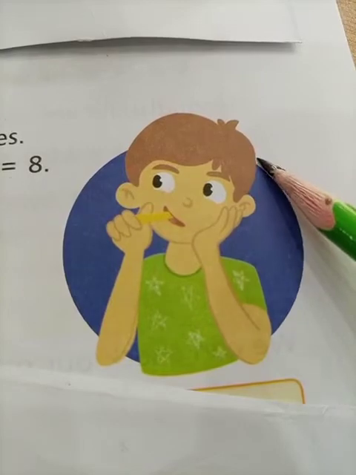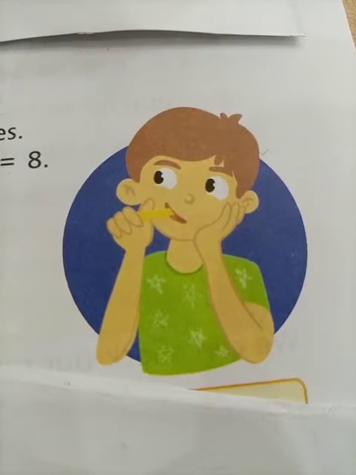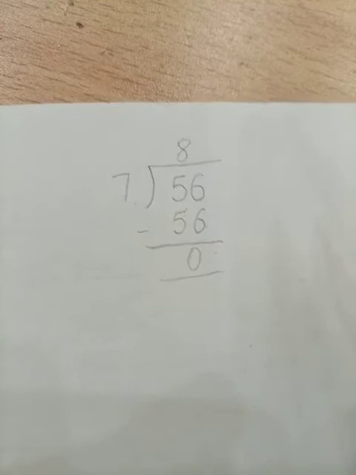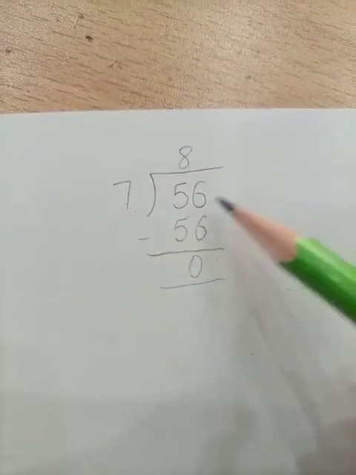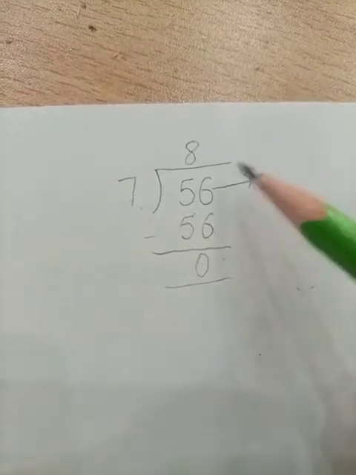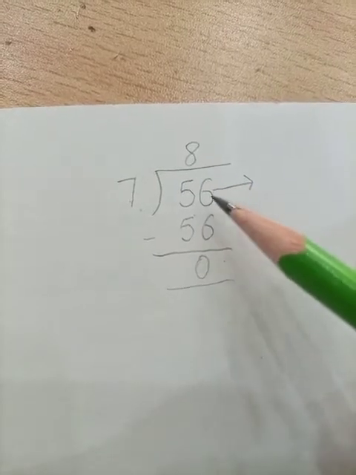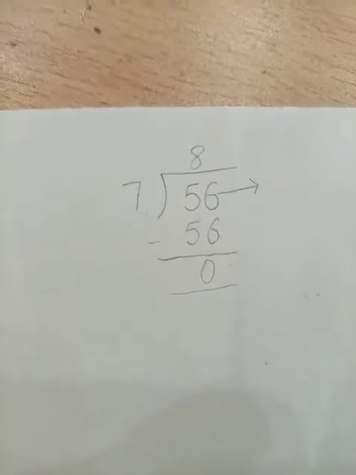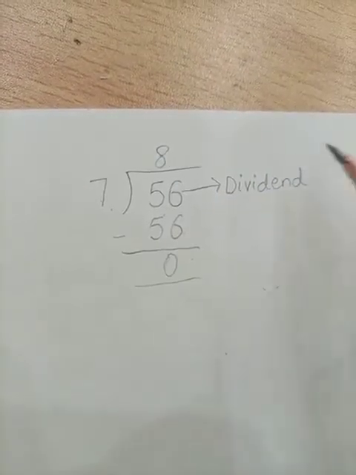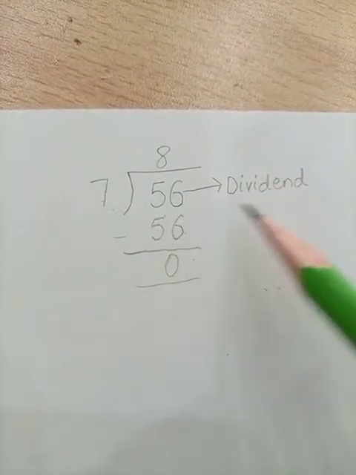Students, Sarim wants to know the names of these division numbers. Let's help out Sarim to find and learn these names. Look at our example, students. The number that we are going to divide is called our dividend. So here in this example we are going to divide the number 56. So this will be our dividend. Here is our dividend. Read it with me, students. The number that we are going to divide in any question will be our dividend.